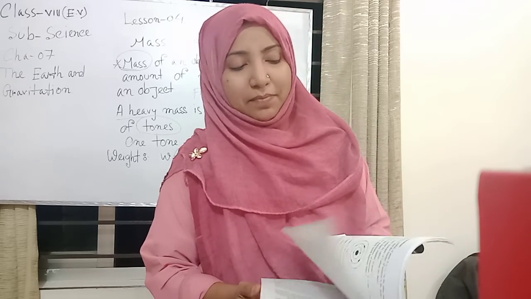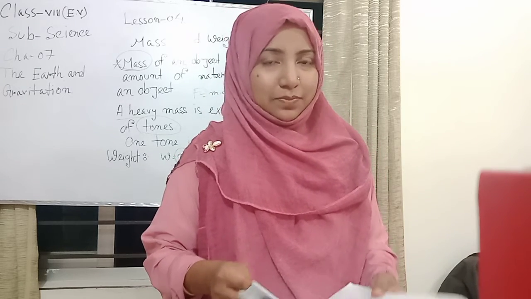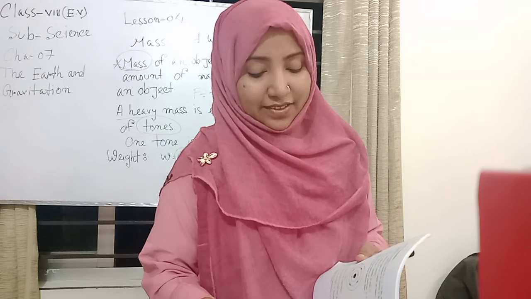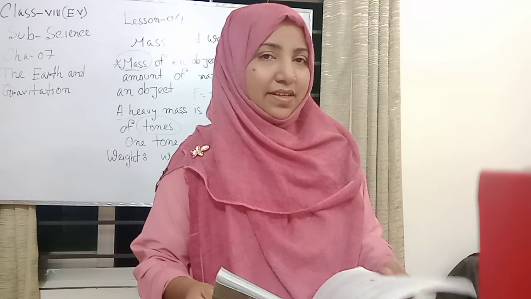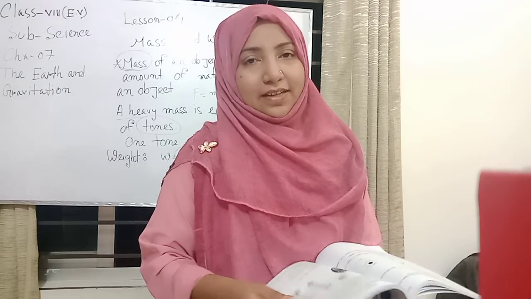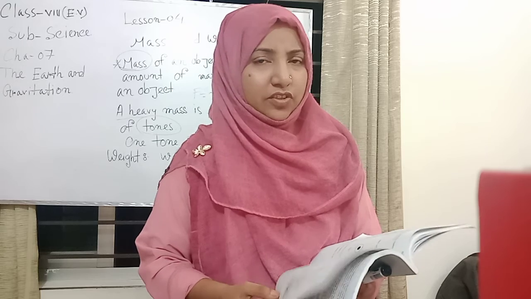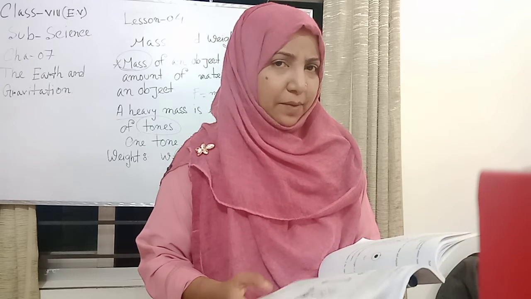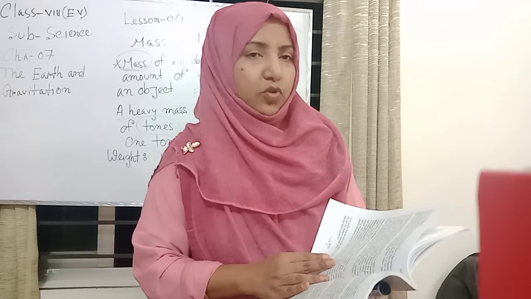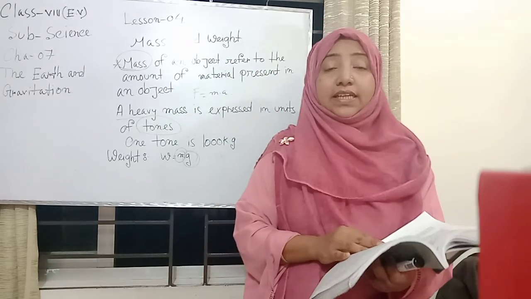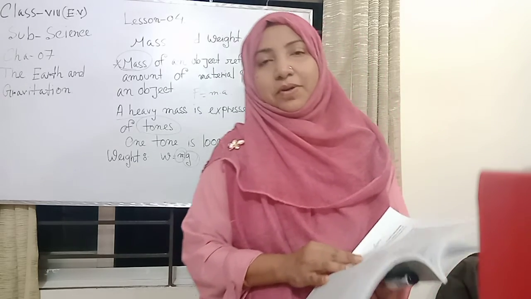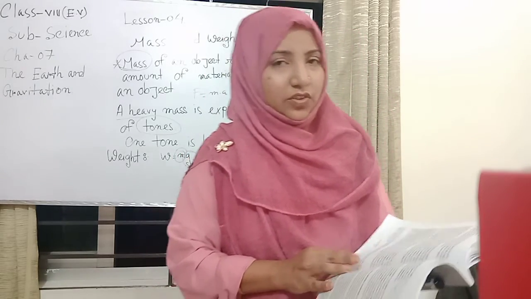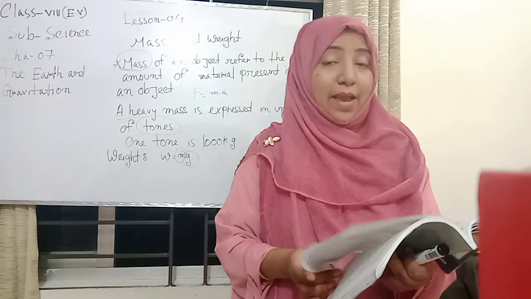Again, I also repeat, my dear students, we also explain basically chapter 7. Yes, chapter 7, the headline is the earth and gravitation. Here are the mathematical terms. We know F equal to G into M1 into M2 divided by D square, and we also know F equal to ma.